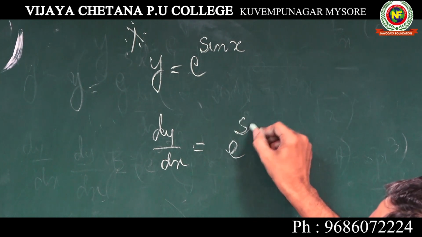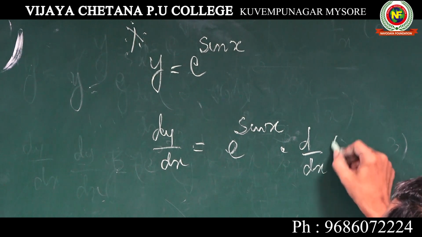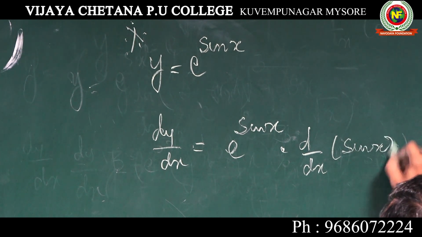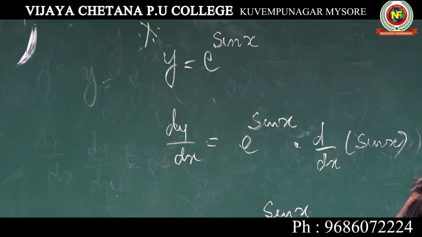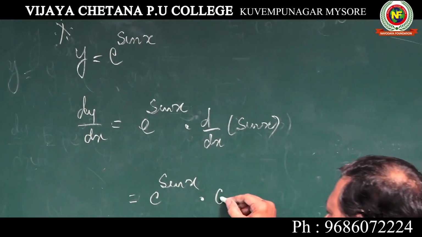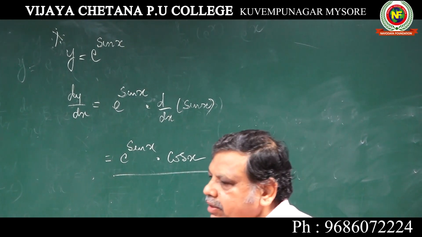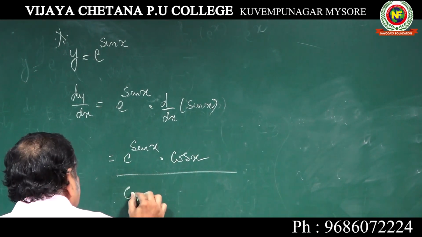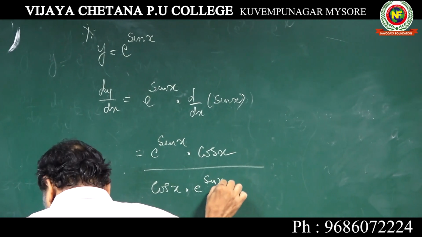E power sin x as it is into d by dx of sin x, or it is e power sin x into cos x, since the differential coefficient of sin x is cos x. Keep the answer as it is, e power sin x into cos x, or you can also keep the answer like cos x first and then e to the power of sin x.